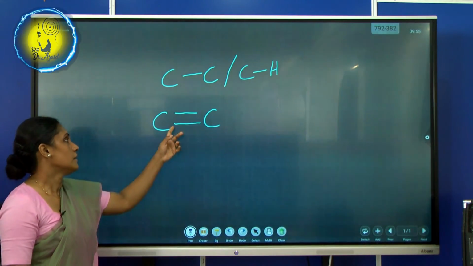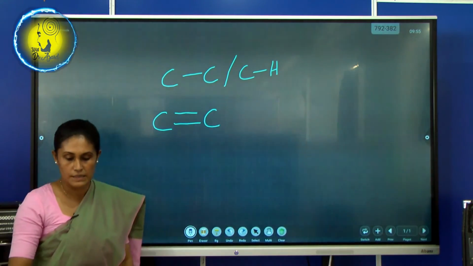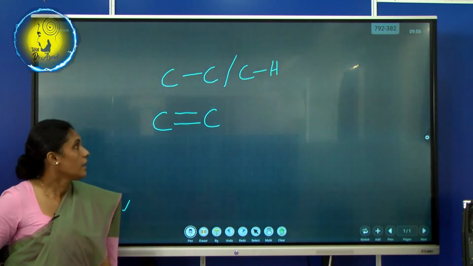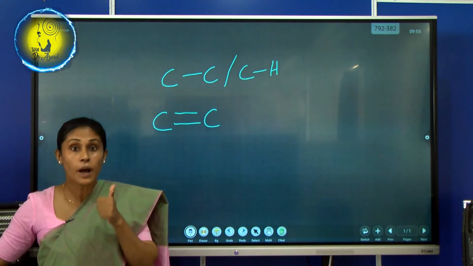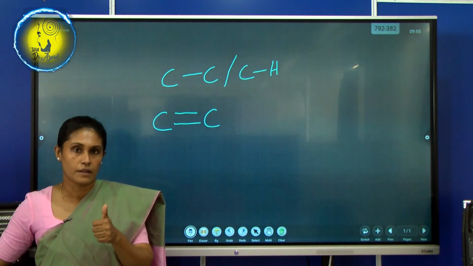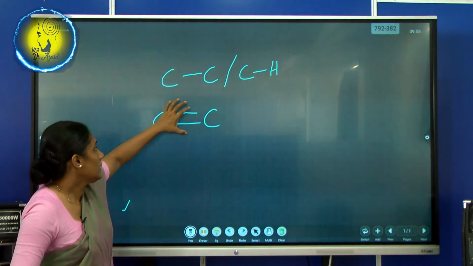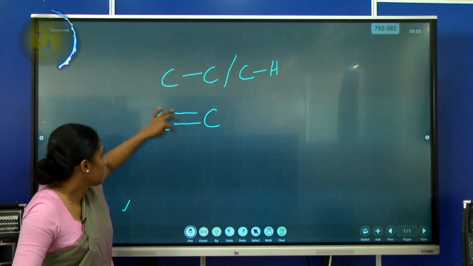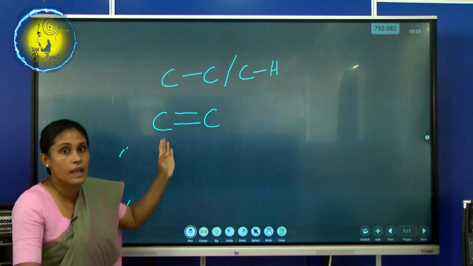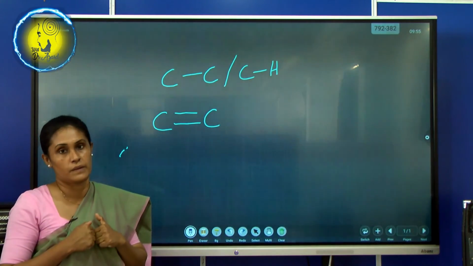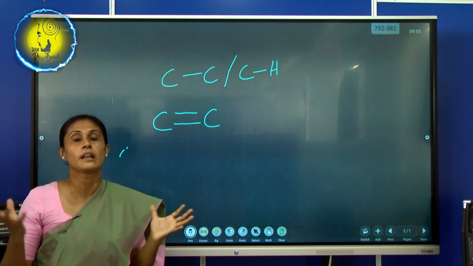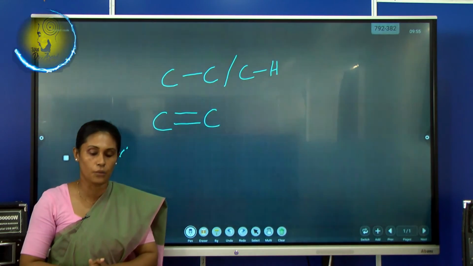Okay. The double bond is formed with a sigma and a pi bond. So here this plane has more electron density due to the pi bond. It's like an electron cloud. We call that the electron cloud.